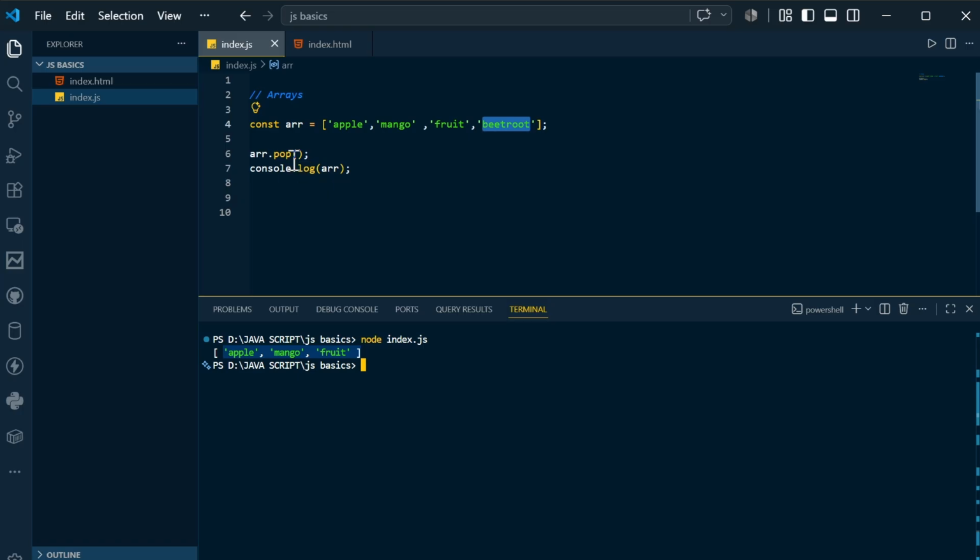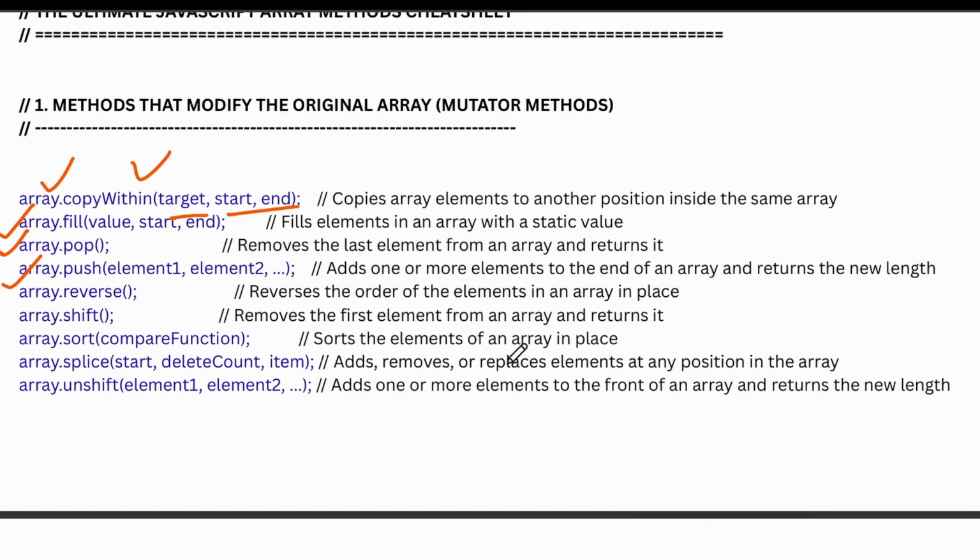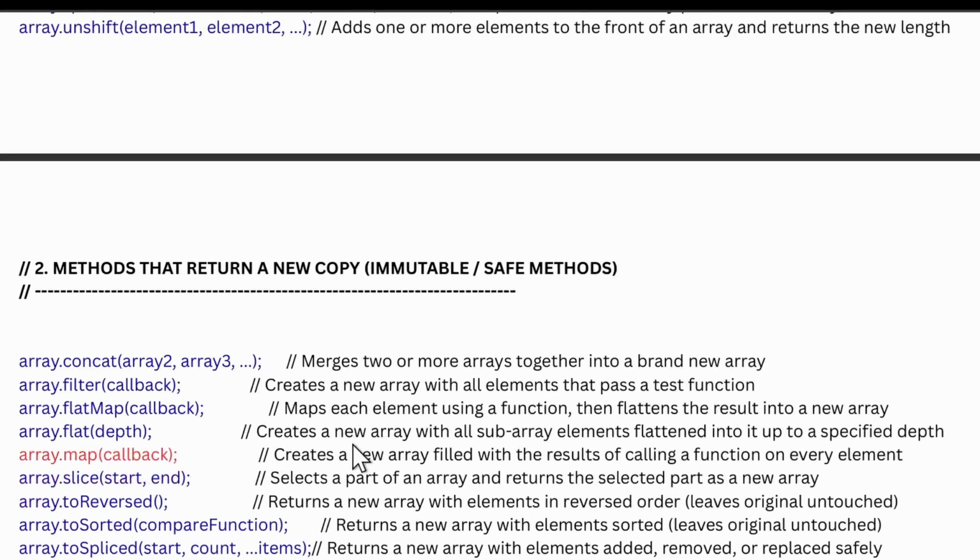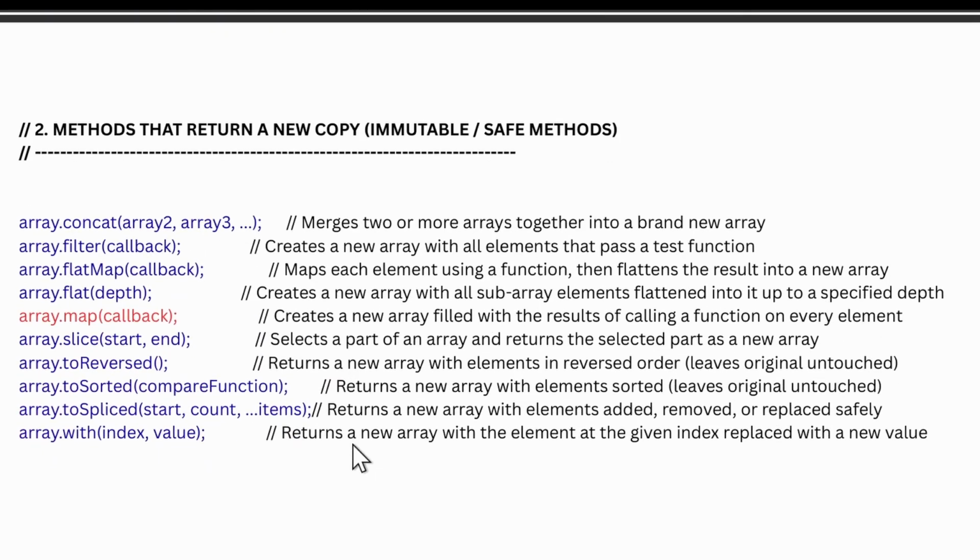So that is known as pop. So these are some of the array methods. If you want to read more about this, you can definitely check out this PDF that I am going to give in the description.